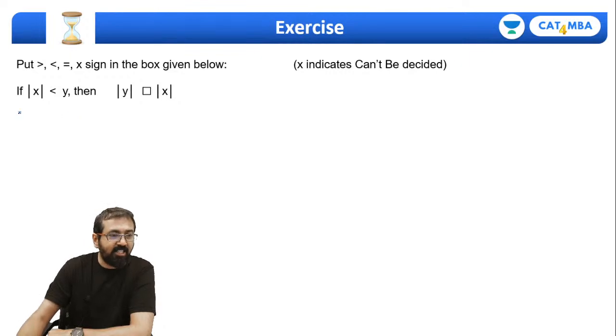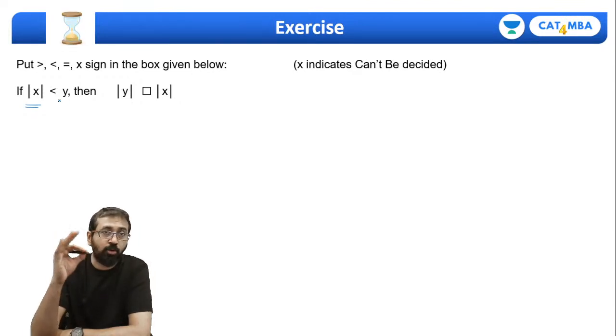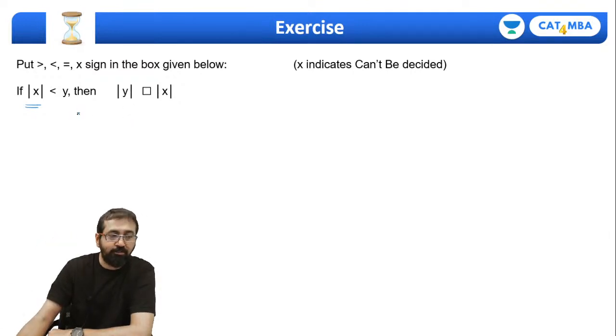It's slightly tricky. Now here it says that mod x is less than y. So take values of x and y such that mod x is less than y. Now you know that mod x can't be negative. So y has to be positive, that's for sure, because y is greater than mod x and modulus is always non-negative. So you can't take a negative value for y over here.